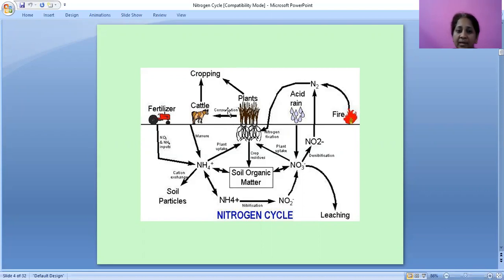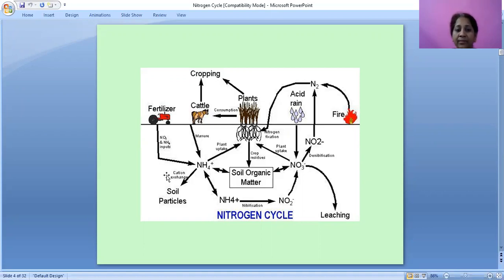Next, plants are eaten by cattle. Then cattle residues are used for cropping, for plants. And then in the fertilizer, nitric oxides and ammonium inputs. In fertilizers like ammonium sulfate, nitric oxides and ammonium inputs will be in the soil.